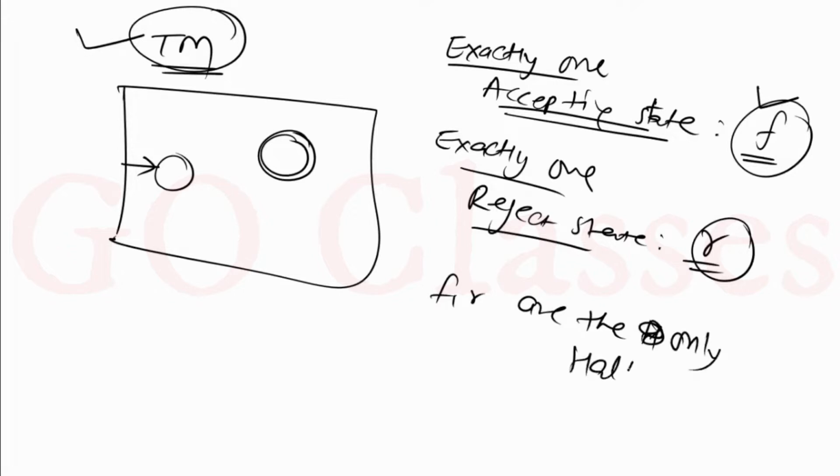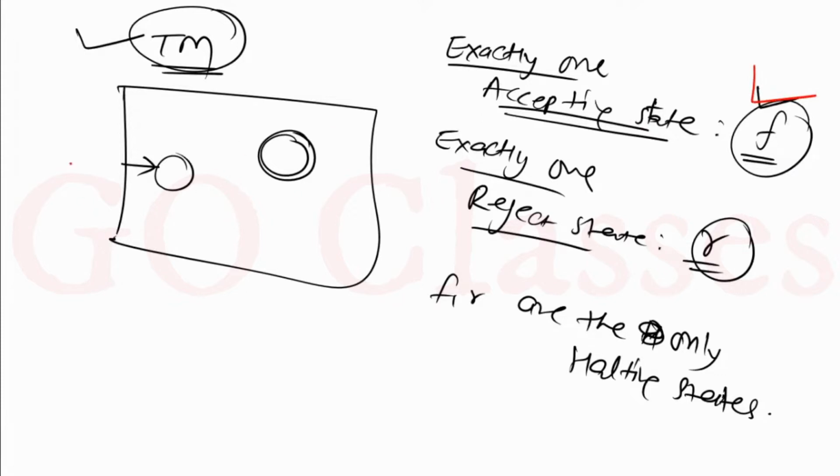What it means, I will tell you. But remember, this is just one possible definition. Of course, there are many equivalent definitions of a Turing machine. This is what I am going to use. Okay, now what it means. So yes, this is clear that we have exactly one accepting state.